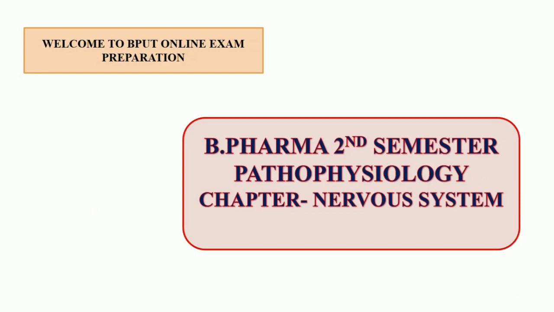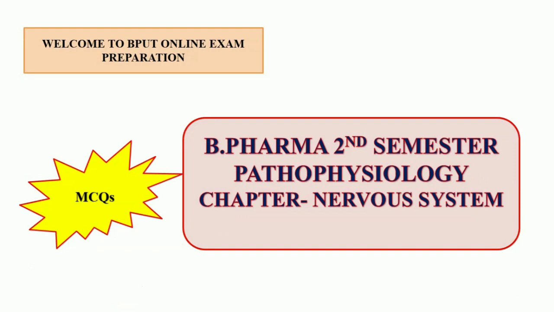Today we are going to discuss B Pharma second semester pathophysiology, chapter nervous system. This nervous system contains 40 different MCQ, and out of these 40, epilepsy contains 11 MCQ, Parkinsonism 8, stroke 10, and depression 11. So first we discuss epilepsy, then Parkinsonism, then stroke, then depression.